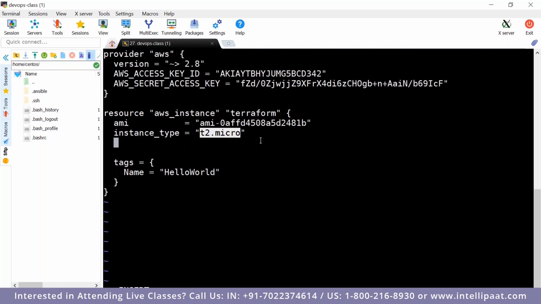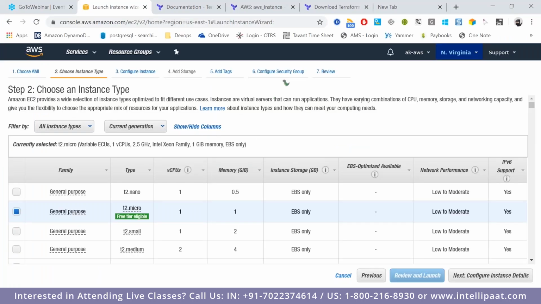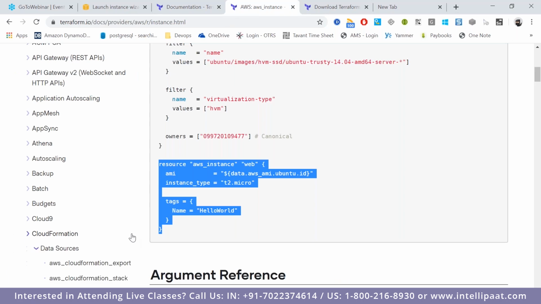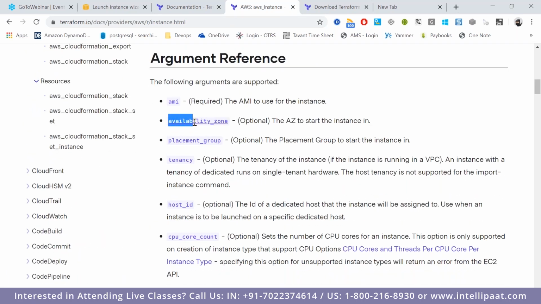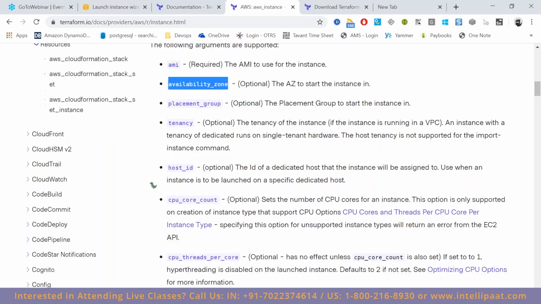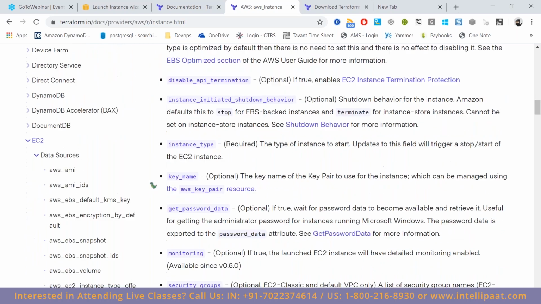Okay. Now, what are all the features it supports? Let's consider I wanted to create an EC2 instance. These are the arguments which you can pass, in the sense of which availability zone you want, like US East 1A or US East 1B.